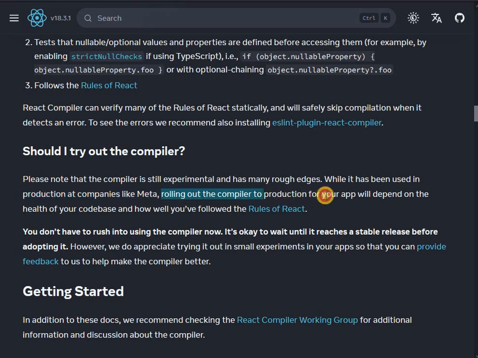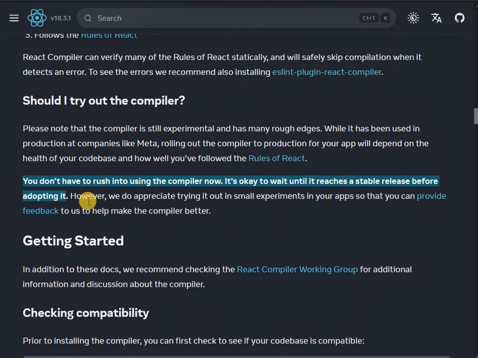Rolling out the compiler to production for your app will depend on the health of your codebase and how well you followed the rules of React. Well, that's why it's important to make a video about the rules of React as well and read them all. You don't have to rush into using the compiler now. It's okay to wait until it reaches a stable release before adopting it. That's exactly what I'm going to do. However, we do appreciate trying it out on small experiments in your apps so we can provide feedback.